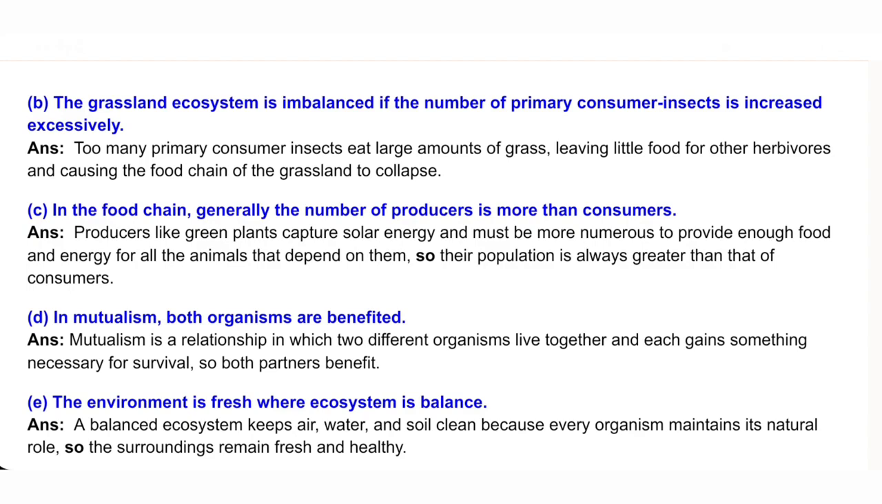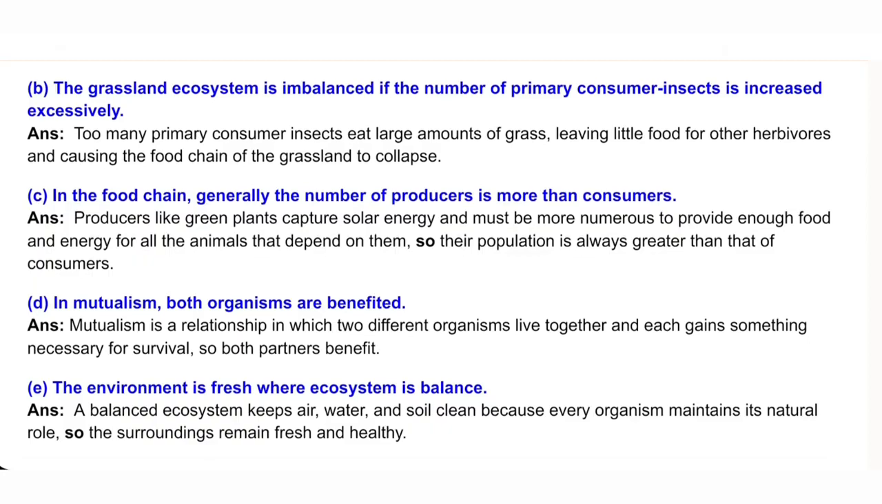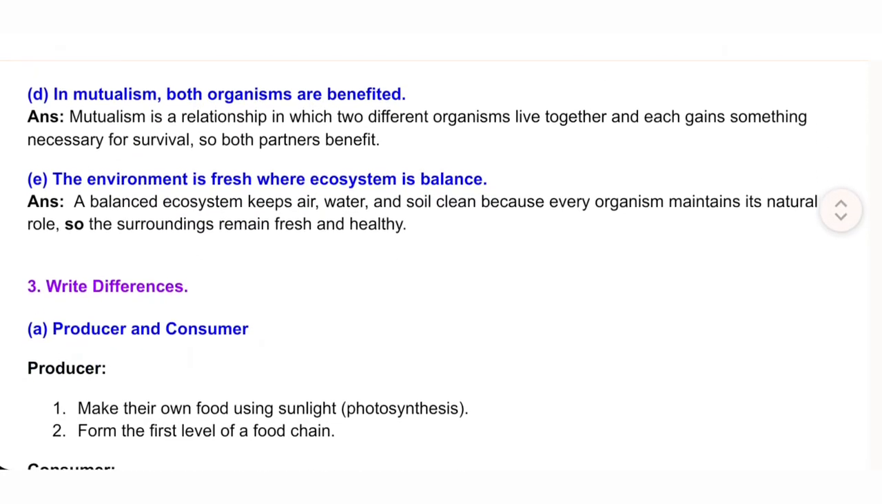D. In mutualism, both organisms are benefited. Answer. Mutualism is a relationship in which two different organisms live together and each gains something necessary for survival, so both partners benefit.